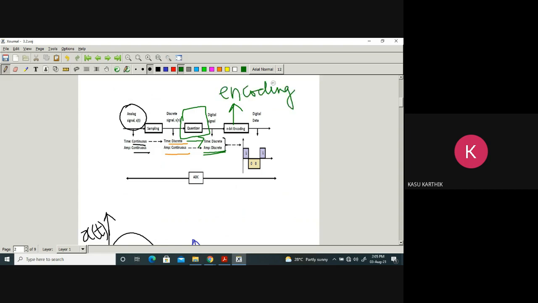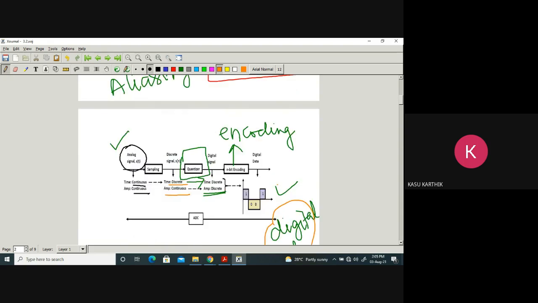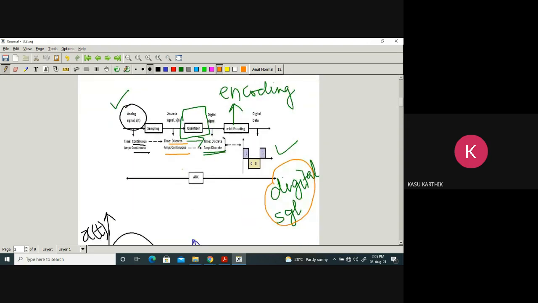You know what encoding means. If you do encoding, finally you get a digital signal. Input signal: analog signal. Output signal: digital signal. It is converting analog to digital. That's why it is called ADC.